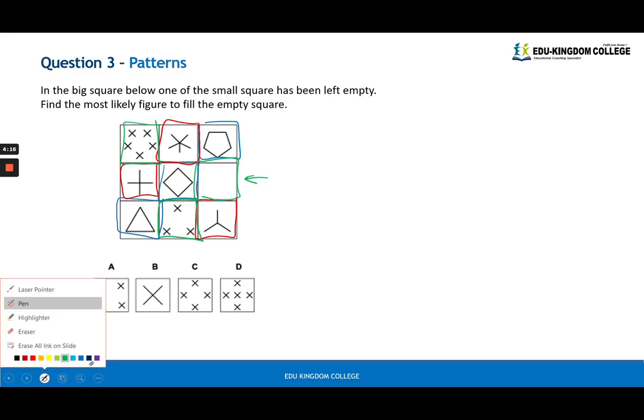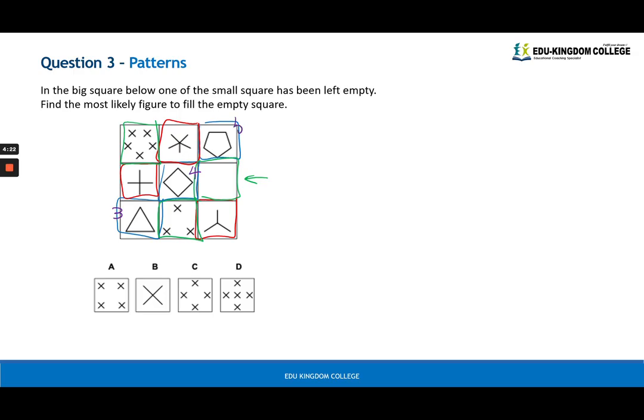Now, if you break down this pattern, the number of lines goes 3 lines, 4 lines, 5 lines, and again 3 lines, 4 lines, 5 lines. And here we have 3 crosses and 5 crosses. So the missing number of crosses is 4 crosses. That leaves us between A and C. You can see that the green boxes never are all in the corner.